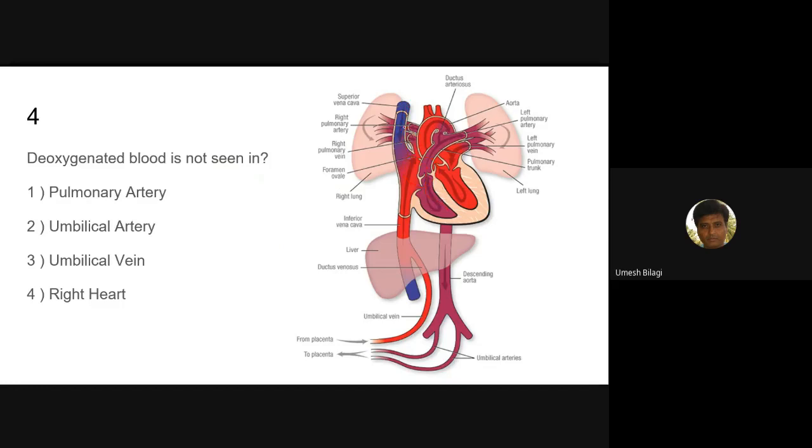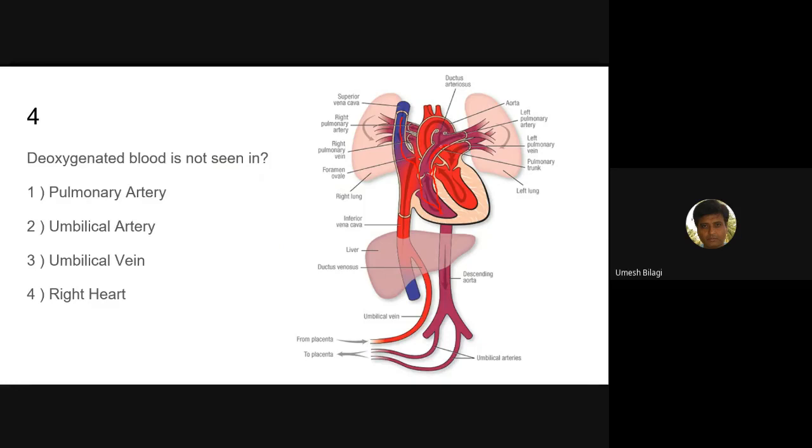Getting confused? The blood of the inferior vena cava is shunted to the left atrium. The blood of the superior vena cava is shunted down to the right ventricle. The descending aorta blood, I forgot, okay, I will tell you this also. The descending aorta blood will also go into the umbilical artery to the mother. This one I think you can understand. Now we'll come to this here. Superior vena cava blood comes to the right ventricle. Okay, from there to the pulmonary artery.